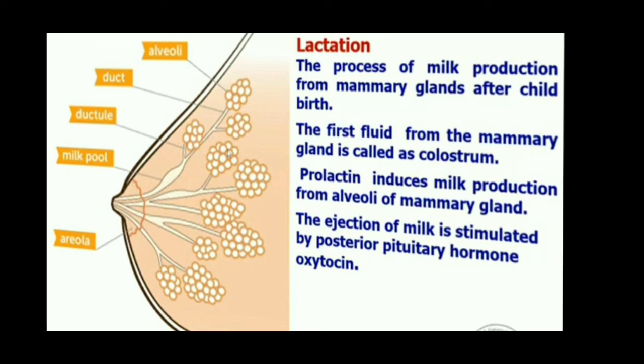Next, placenta is formed. Placenta is a temporary connection between the developing embryo and the maternal tissue. Here, the exchange of food materials, nitrogenous waste elimination, carbon dioxide elimination, everything takes place.